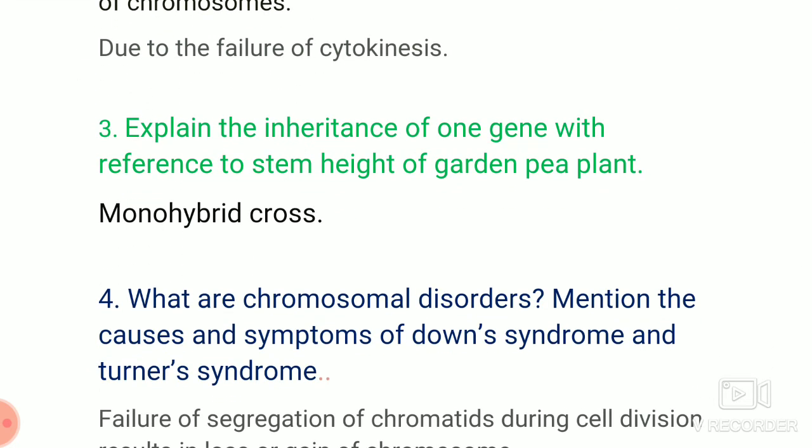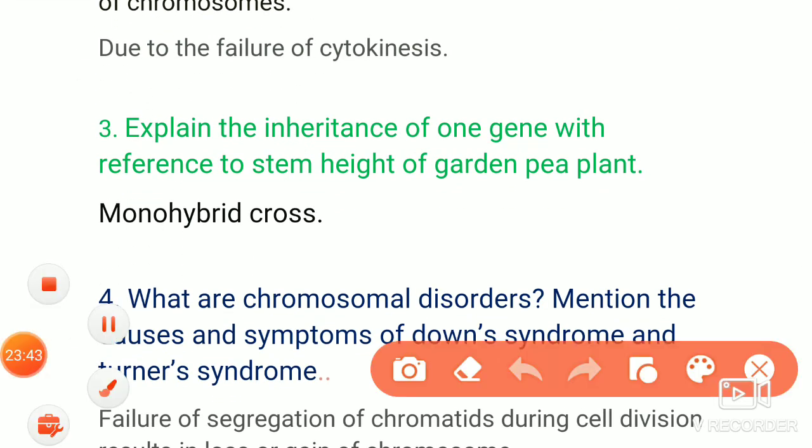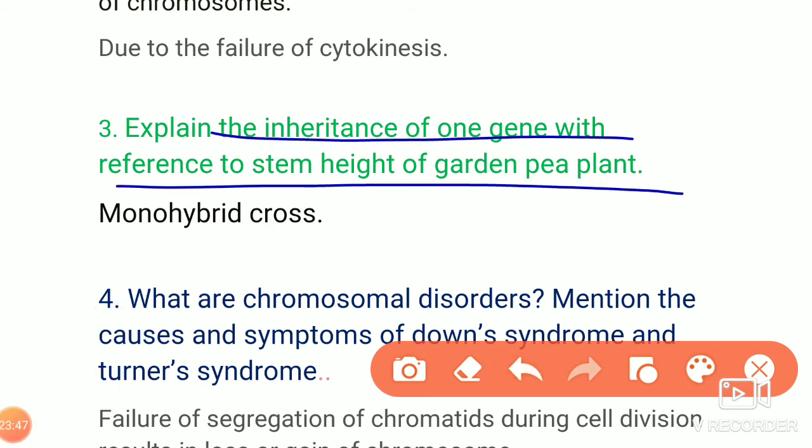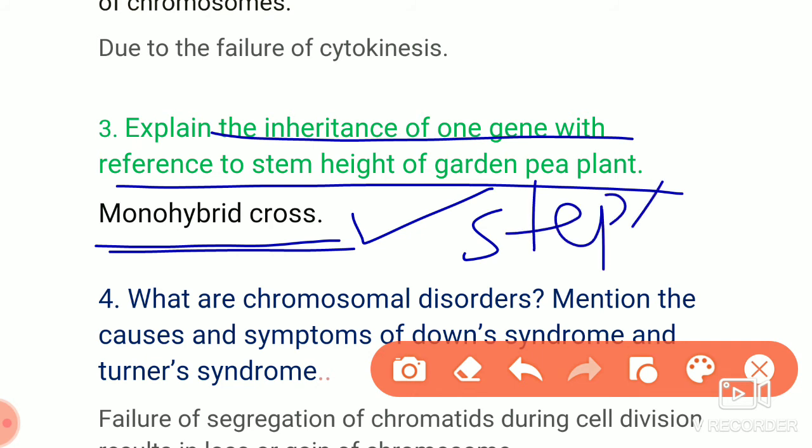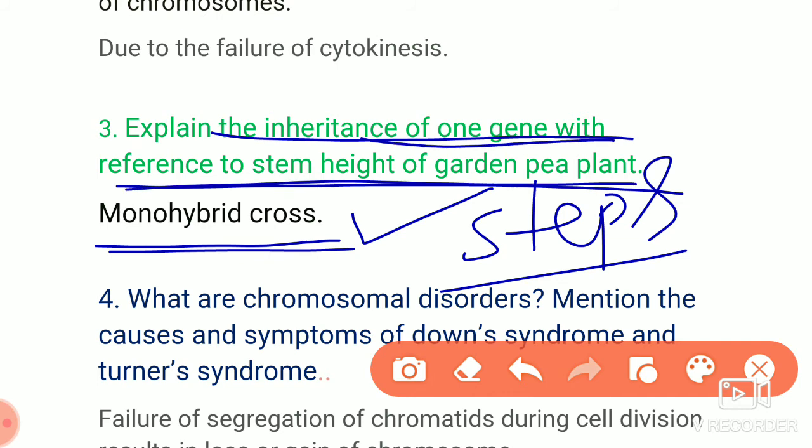The next is: explain the inheritance of one gene with reference to stem height, that is a monohybrid cross. The step by step process has to be explained. Each step will carry marks, which I already gave in the notes. I explained so far how you have to write it.